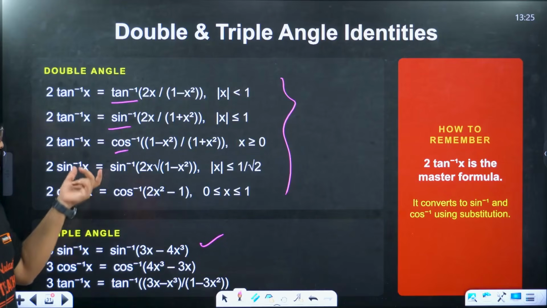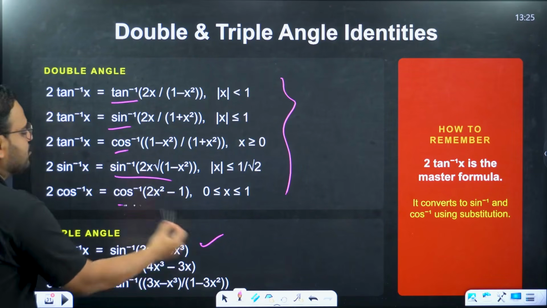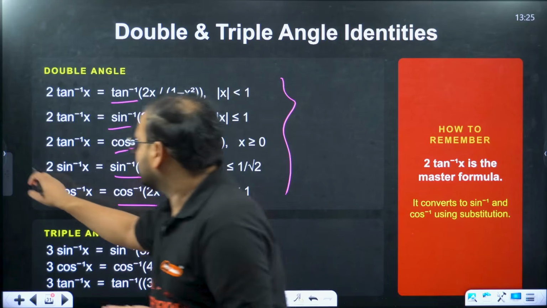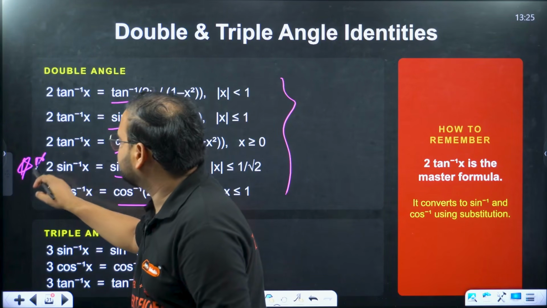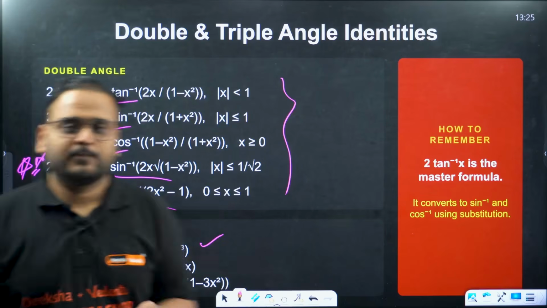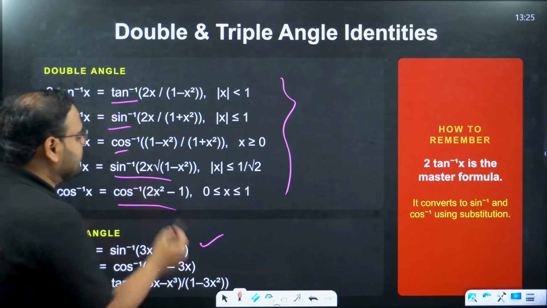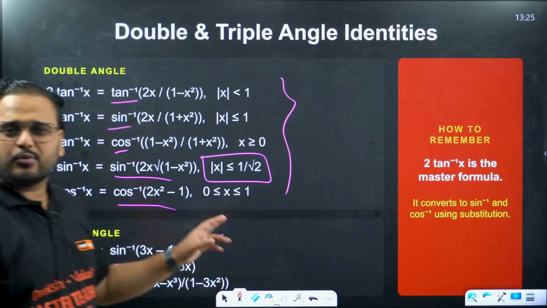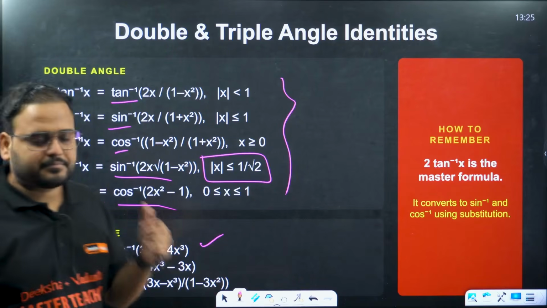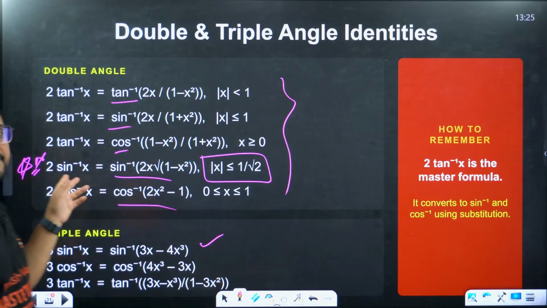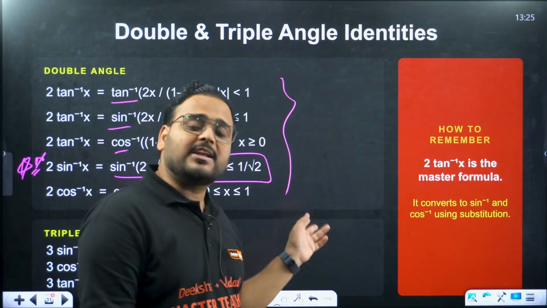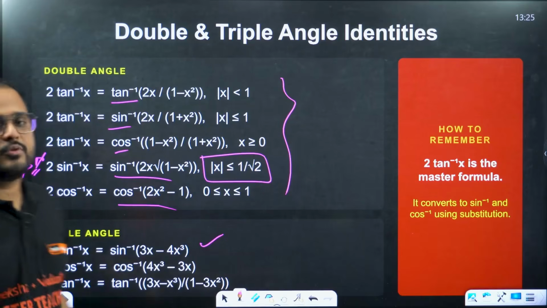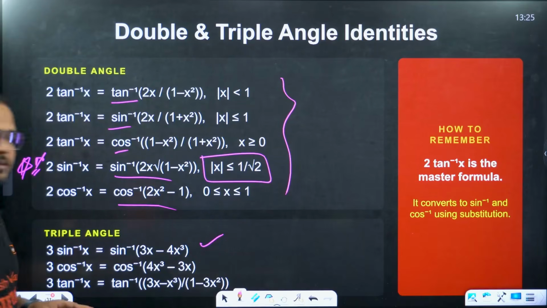Rarely, but yes. This has been asked in CET and also in PU2, second PUC. I'm talking about PYQs. They have not asked directly this. Sometimes they'll give you the proof, or they'll ask you to pick the option for the domain. Remember that question, 0 to 1 by 2, 1 by root 2? That one condition: when you had cos inverse over here, for sin inverse we had minus 1 by root 2 to 1 by root 2. Remember that condition? Okay. So yes, the formulas are clear.